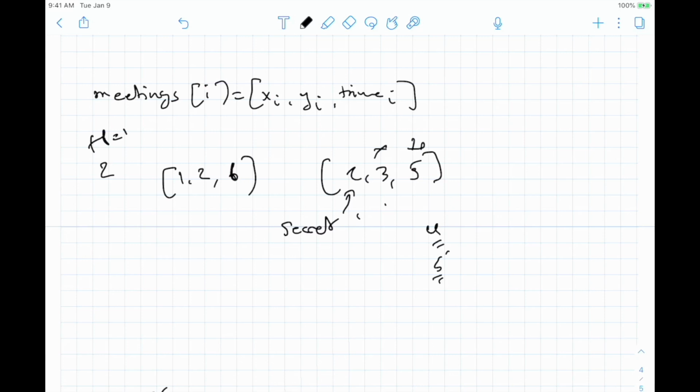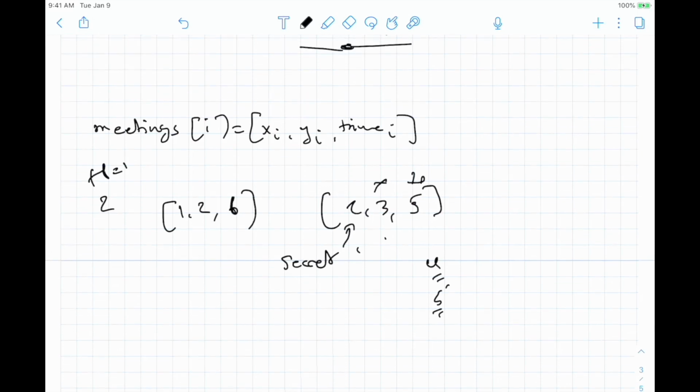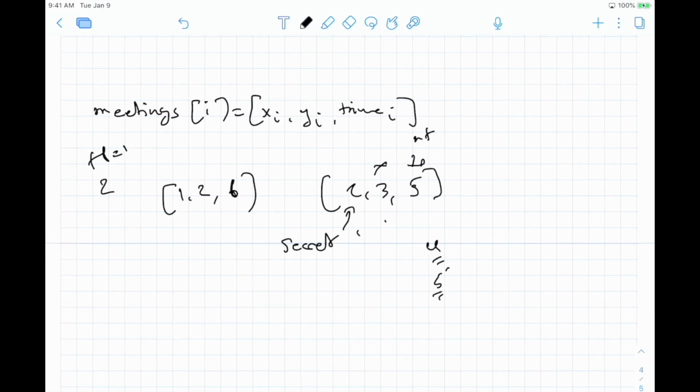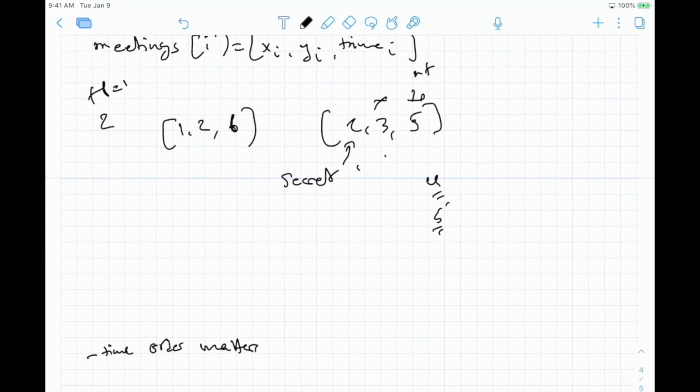So the first observation we can make is that time order matters. You can only share if it had been shared with you at a time either before that or equal to it. So let's say the time of this meeting is the new time, and the previous time when 2 got the secret is time t.